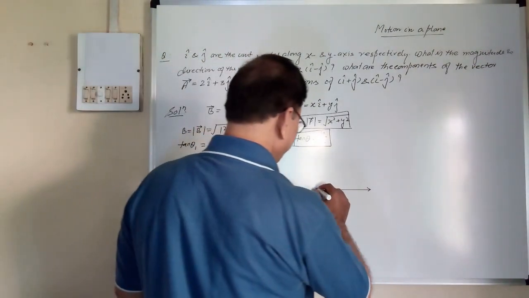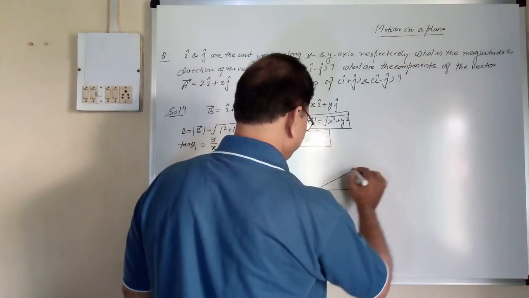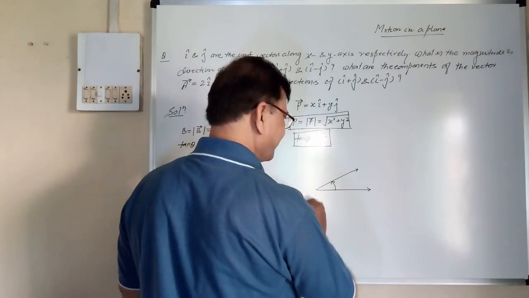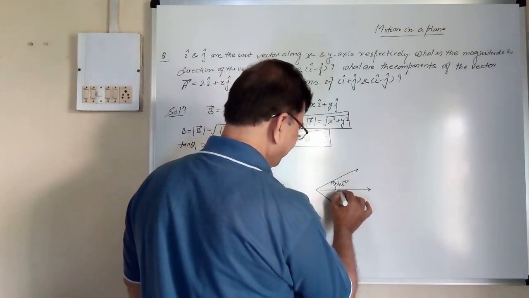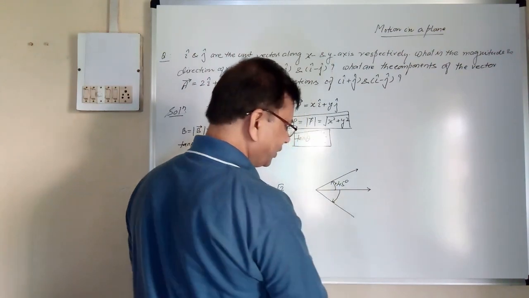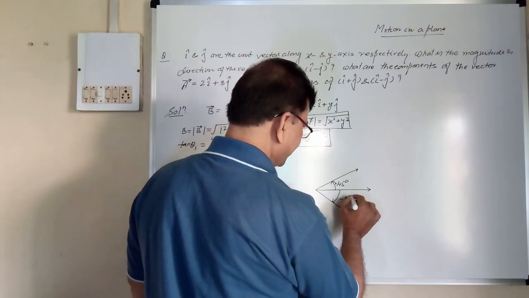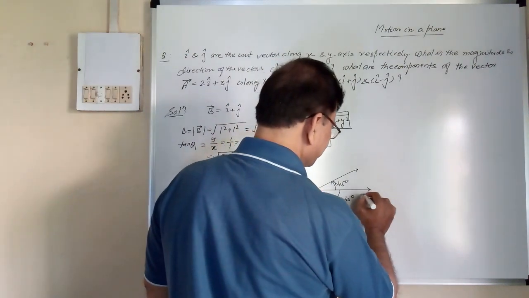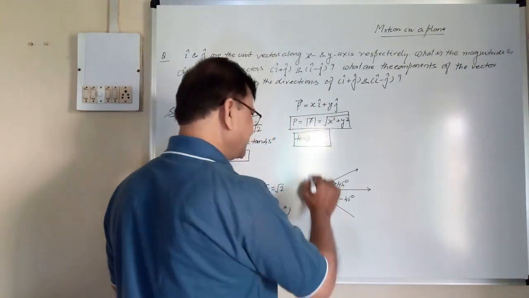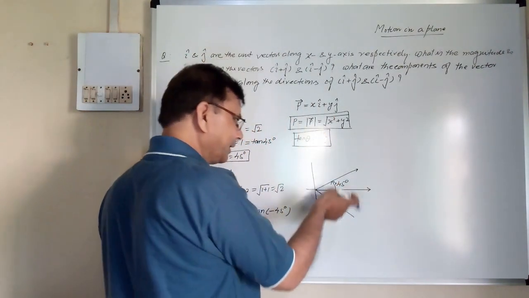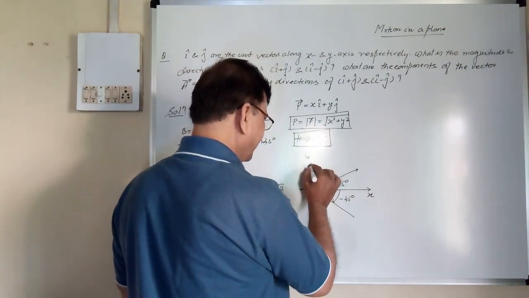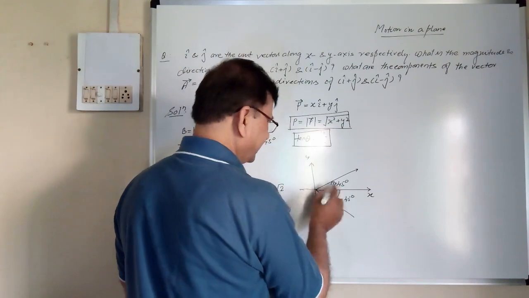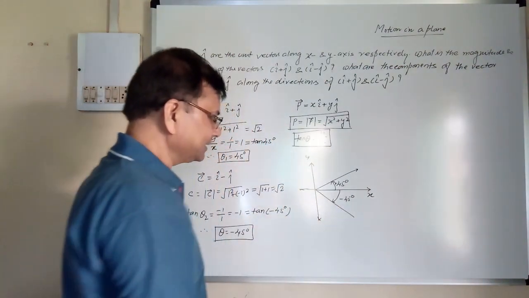So for 45 degrees, suppose this direction I have taken this way, this is plus 45 degree. If you are coming clockwise, this is minus 45 degree. And this is the baseline. So this thing should be clear. Turning this way, suppose x, suppose y, then this angle is positive, this angle is negative.